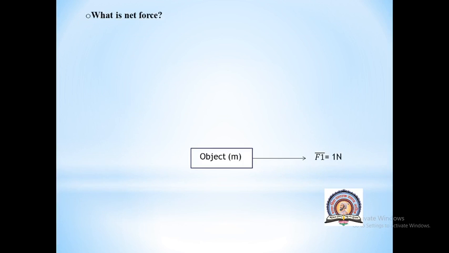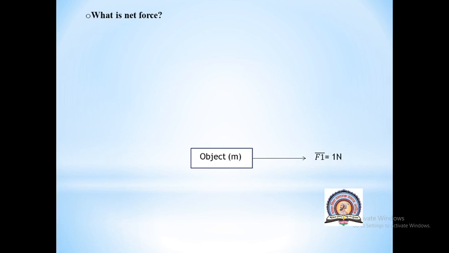Okay. So in previous slides you have seen the concept of net force. To get an idea of what exactly net force is, let's discuss some examples. Force is a vector quantity. So what do you mean by vector? Vector means force will have direction as well as magnitude.